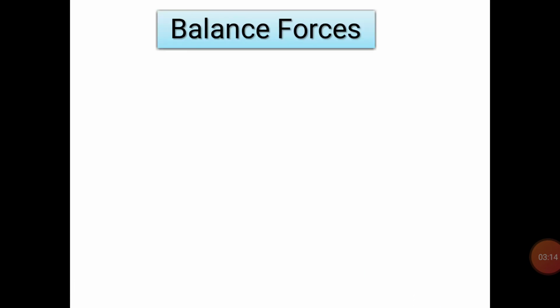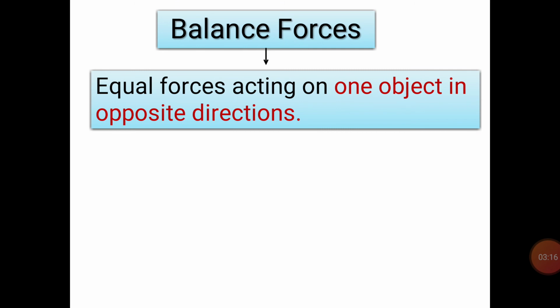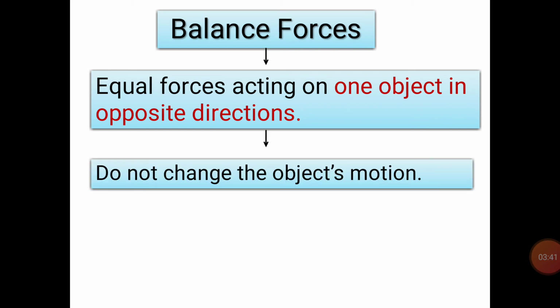Balanced forces. Equal forces acting on one object in opposite directions are called balanced forces. For example, suppose you go to a grocer and ask for 2 kg of sugar. He starts weighing the sugar with a weighing scale or weighing machine, and he weighs the sugar till both the pans become equal or stop moving, and that is nothing but the balanced force. Balanced forces do not change an object's motion.